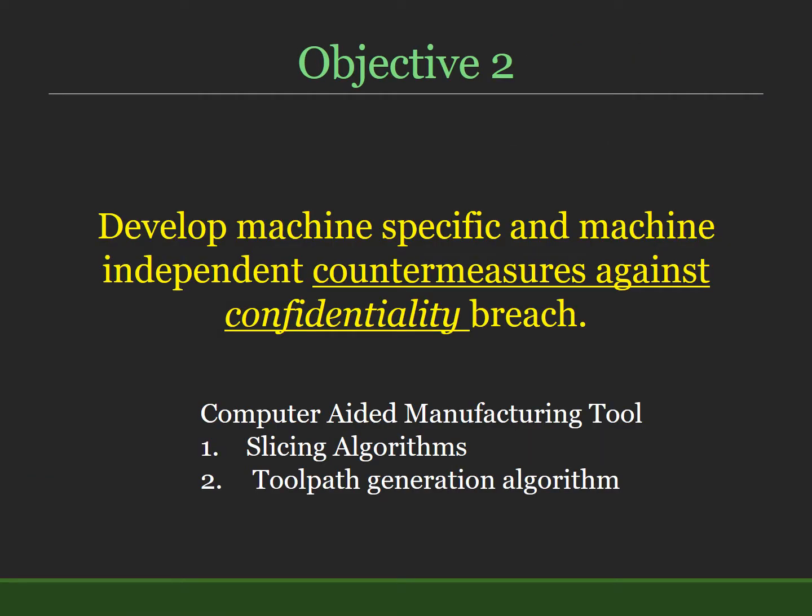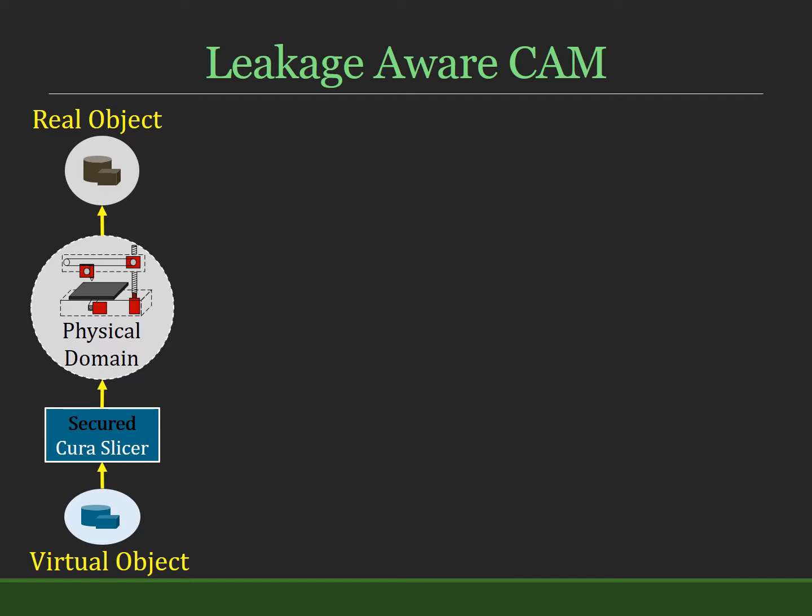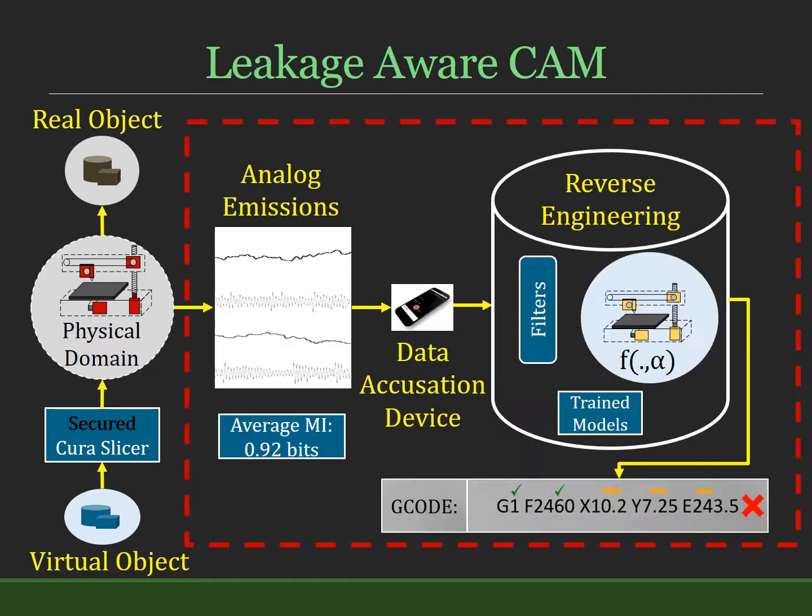In our second work, we developed various machine-specific and machine-independent countermeasures against this confidentiality breach. In our work, we tried to create a secured computer-aided manufacturing tool, such as slicing and toolpath generation algorithm, that obfuscates the G and M codes being sent to the 3D printer and makes the reverse engineering process harder.